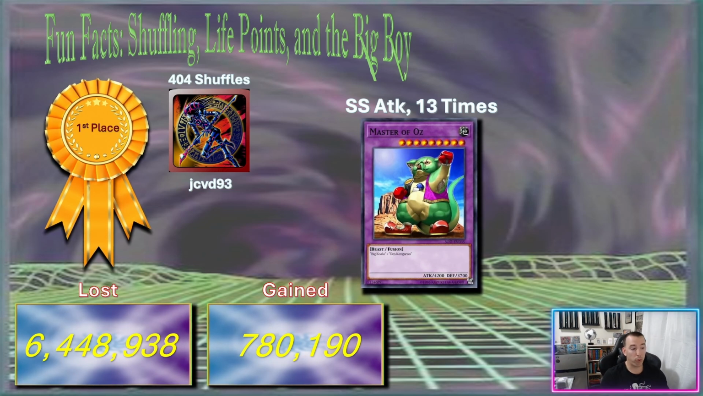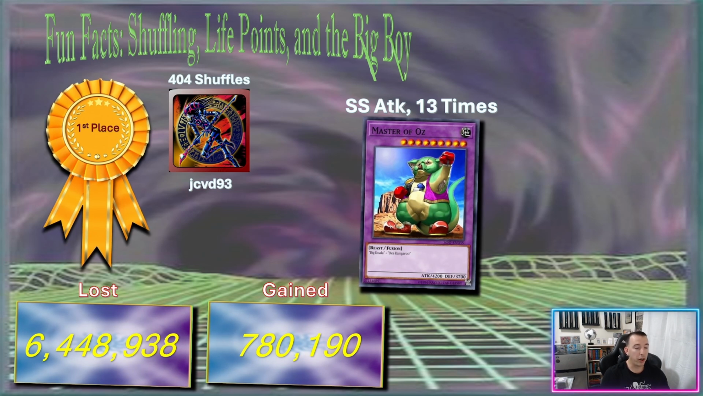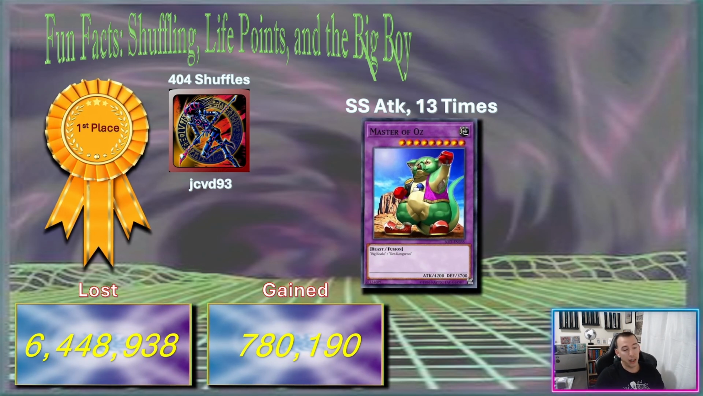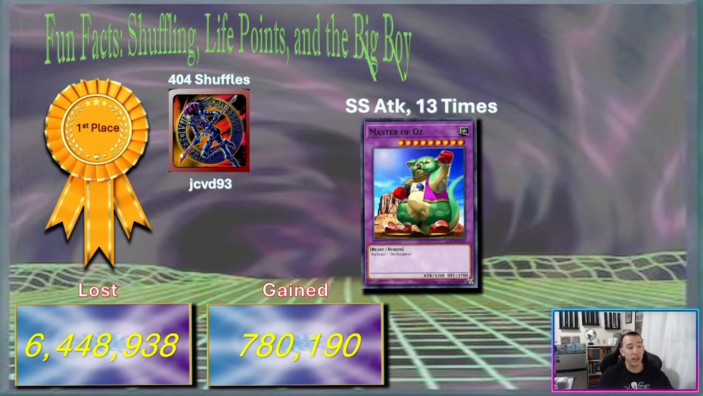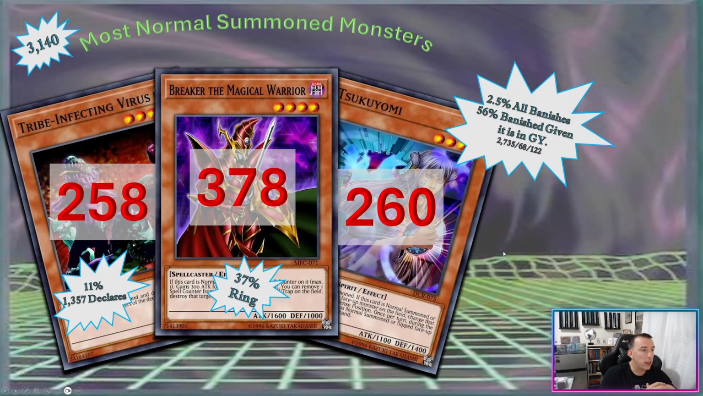When it comes to life points, 6,448,938 life points were sacrificed to the Shadow Realm, and only 780,190 were actually gained. But as you can see, 6.4 million were given. And then Master of Oz, I was looking, and this guy right here in this tournament was actually special summoned in attack 13 times.